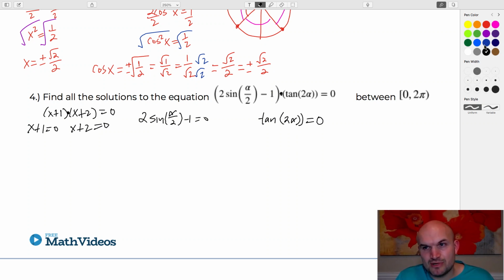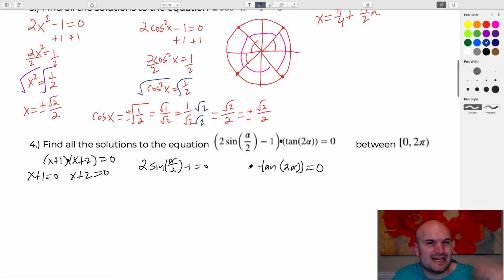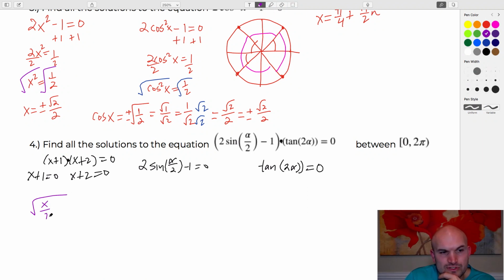The next one is not as important, but I'm just going to continue it. So I'm not going to use the substitution. I did that in class, but I'm not going to go through it here because I don't want to add any additional confusion at this stage in the game. So just like we did in this last example, let's isolate the sine function. Now, again, we can't undo anything inside the radical. This happens all the time. Like square root of x over 2 equals 5. If I said solve this, we can't multiply by 2 on both sides because it's under the radical, right? So what we have to do is square both sides first.